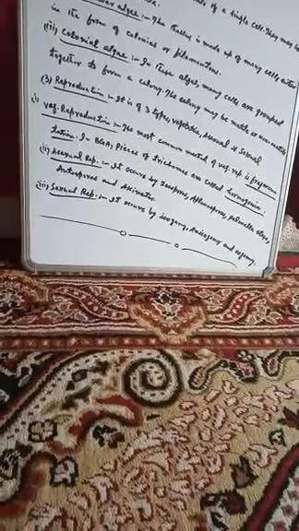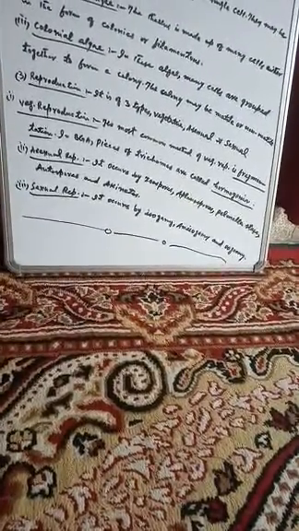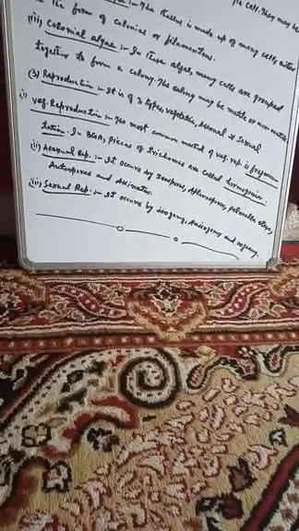In BGA, that means blue-green algae, pieces of trichomes are called Hormogonia. Now, regarding the asexual mode of reproduction, it occurs by different methods. Asexual reproduction in algae occurs by different methods like zoospores, aplanospores, palmella stage, autospores, and akinetes. These are the different types of methods by which asexual reproduction takes place.